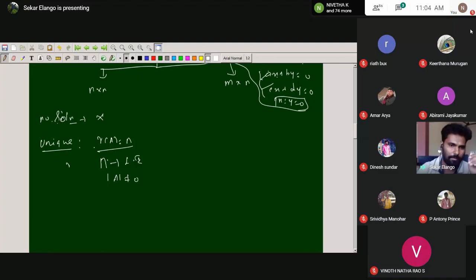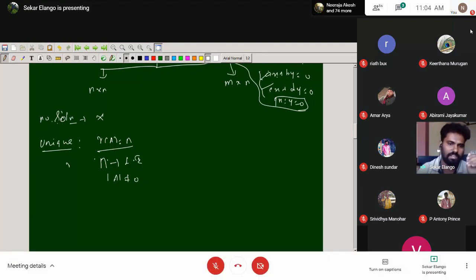So the rank of the matrix being n, the equivalent definition is n linearly independent vectors, which is the same as the determinant being non-zero. Determinant non-zero means the matrix is invertible, non-singular, and the inverse will exist.